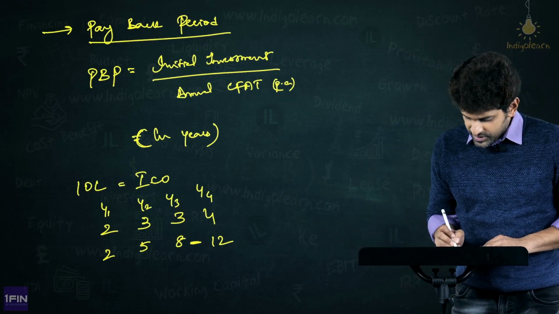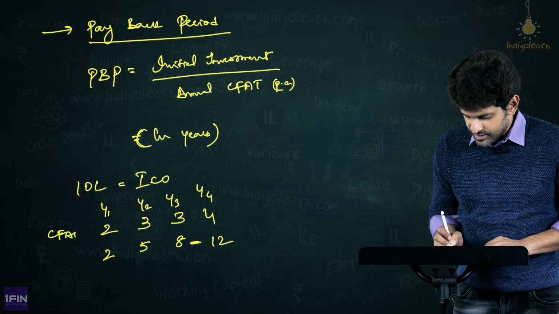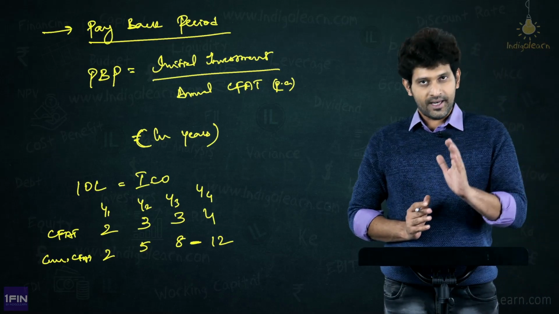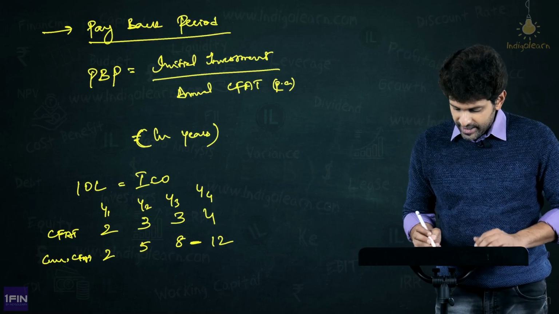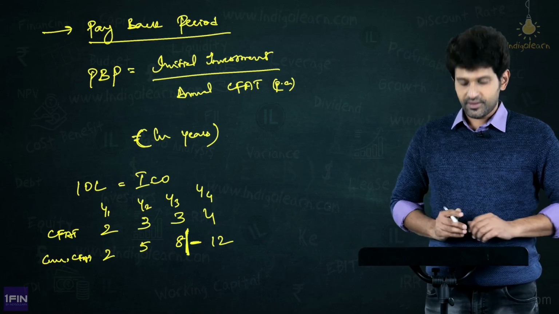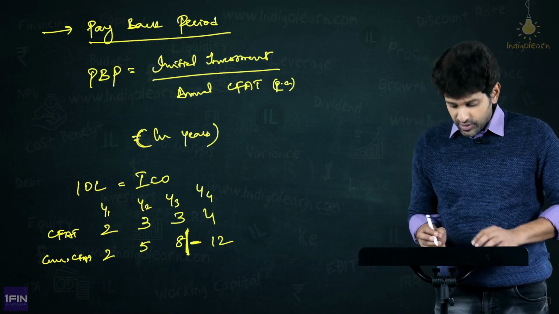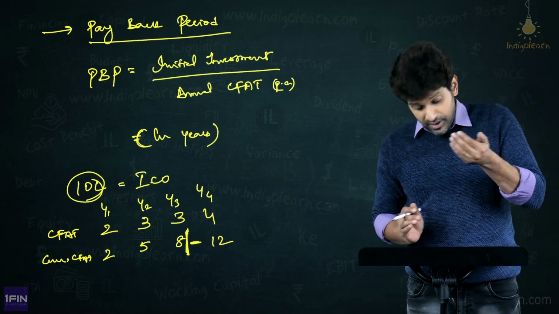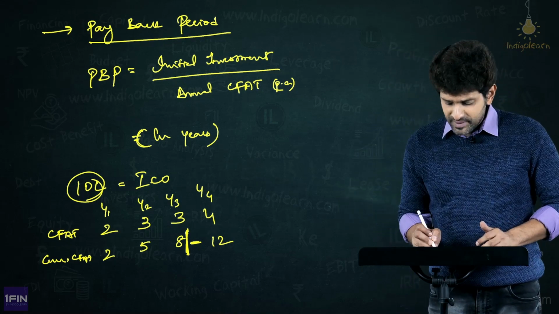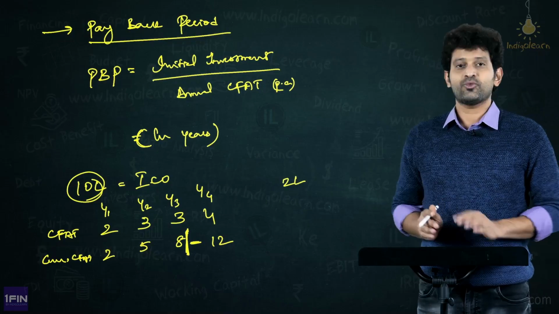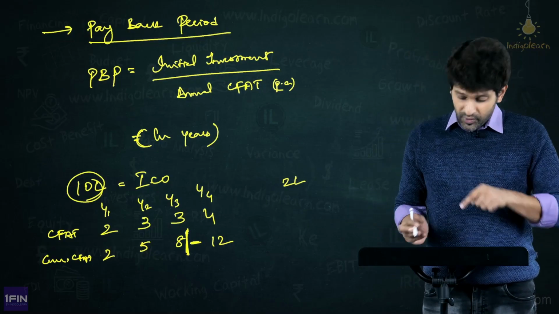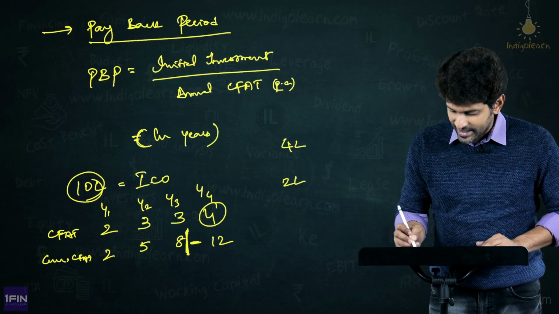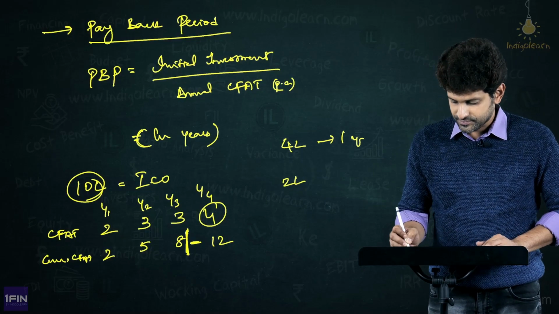Correct? Yes. Now, these are CFATs. These are cumulative CFATs. Now, by end of third year, we recovered how much? 8 lakhs. Now, how much is the actual recoverable amount? 10 lakhs. What is the amount yet to be recovered? 10 lakhs minus 8 lakhs. Therefore, 2 lakhs is the amount we have to recover. But what is the amount recovered in year 4? 4 lakhs. So for 4 lakhs, it has taken 1 year.